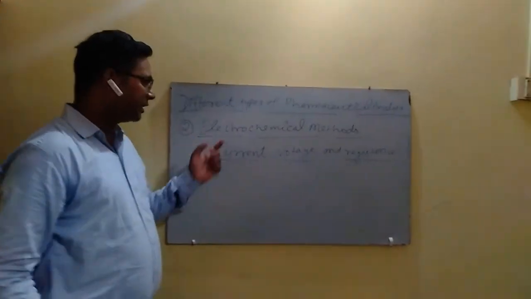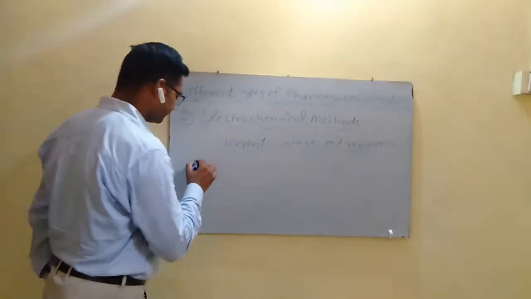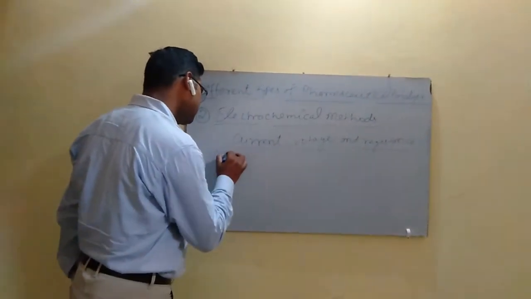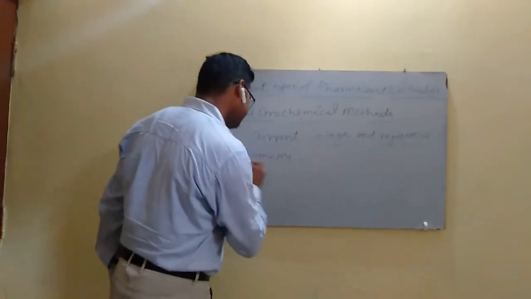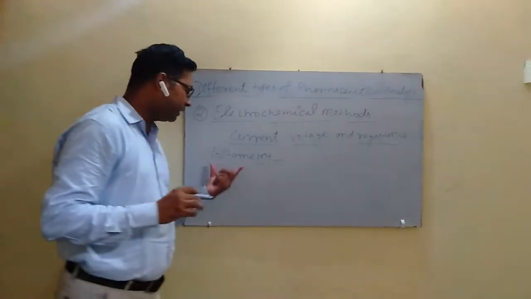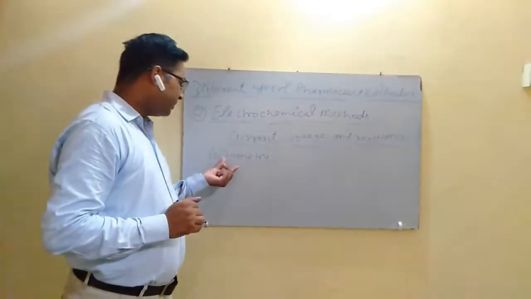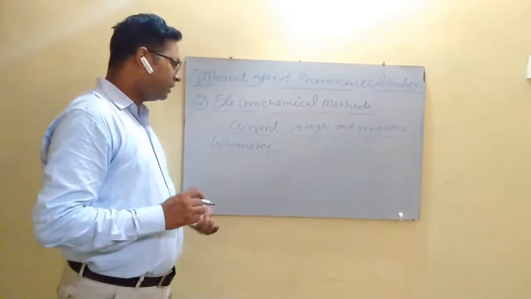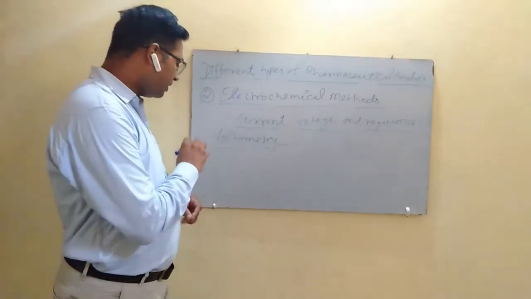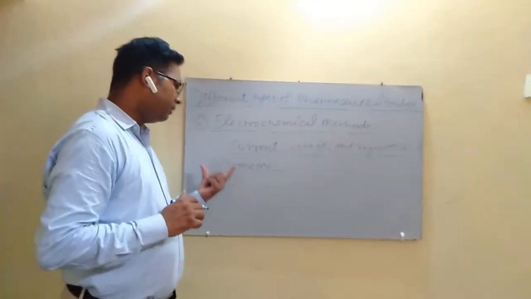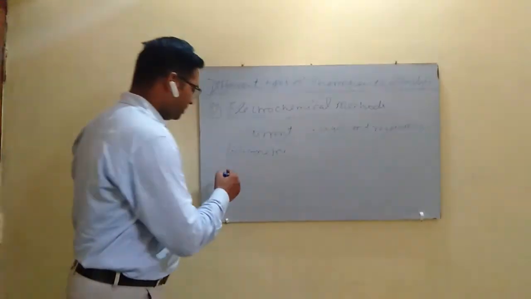So different electrochemical methods are voltammetry. In voltammetry, we generally determine the amount of current at a particular microelectrode at a particular voltage, and